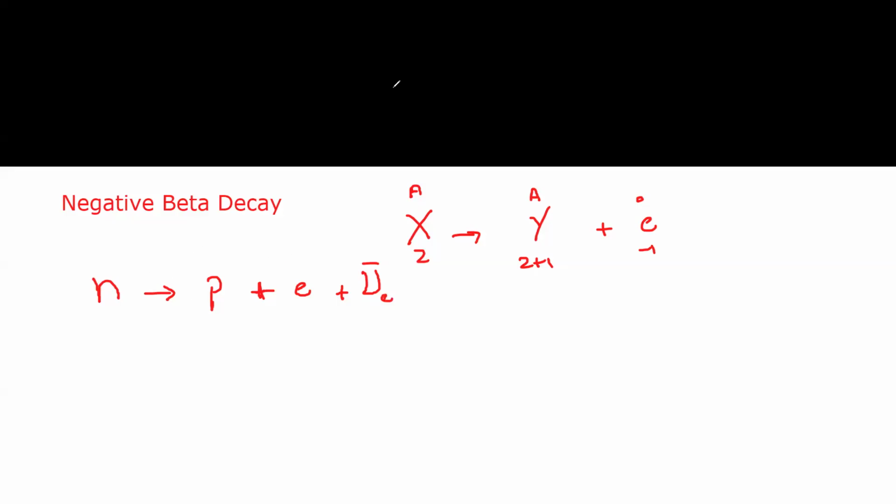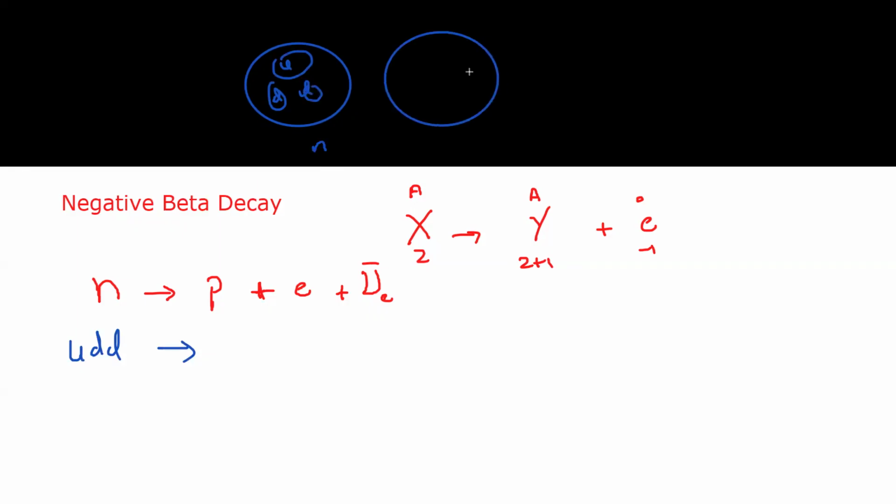But when we further break down, what is a neutron? A neutron is a baryon, which includes up, down, down. What is a proton? The proton is also a baryon, which consists of up, up, and down.